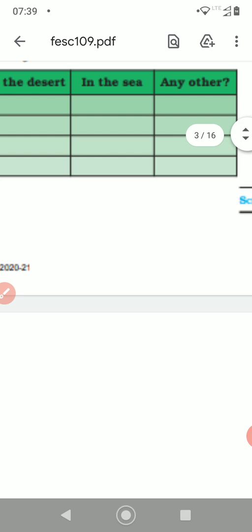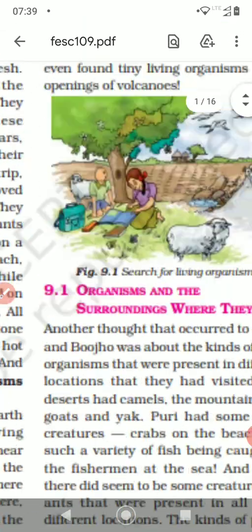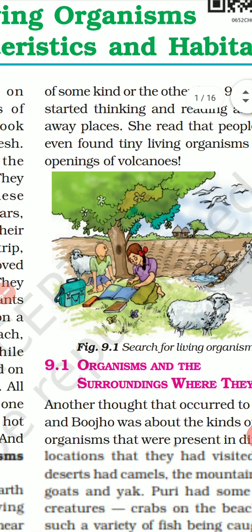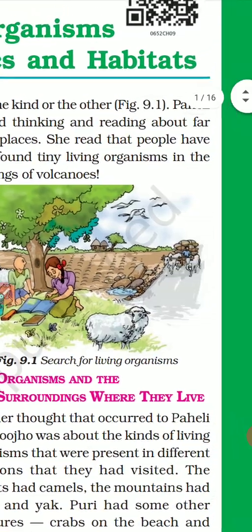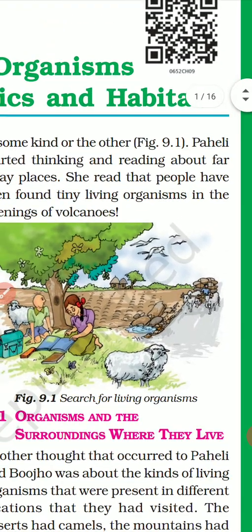So children, there is no place in the world where you can find no creature. Everywhere you will find some creatures or the other, of some kind or the other.